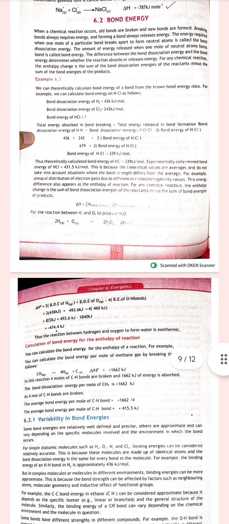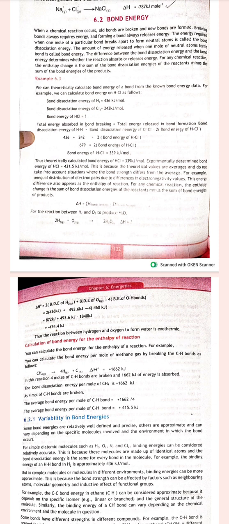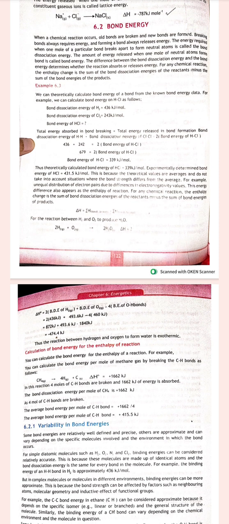Now we have the important topic for today, that is bond energy. When a chemical reaction occurs, old bonds are broken and new ones are made. So they are saying again what we have discussed. So what is bond energy? It's the amount of energy released when 1 mole of neutral atoms form a bond.